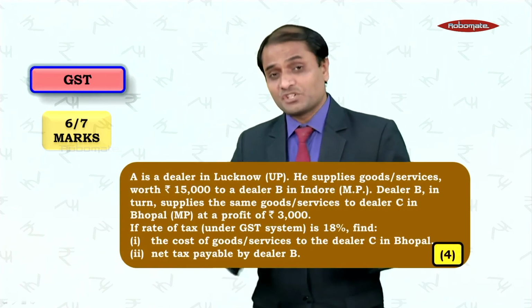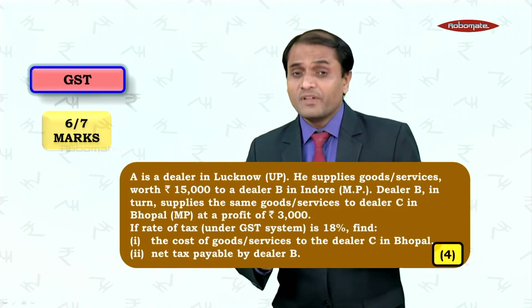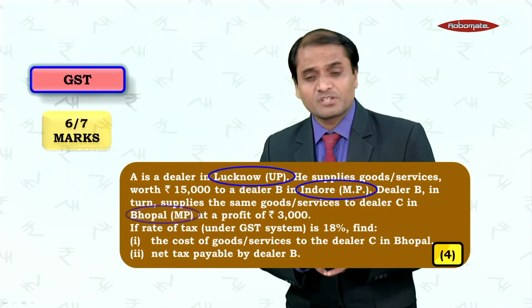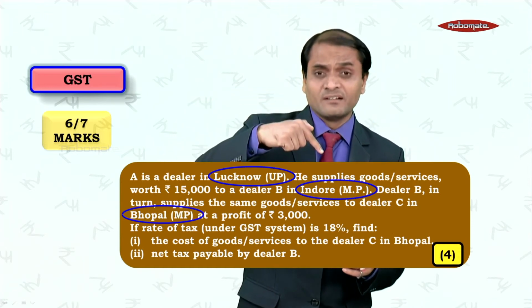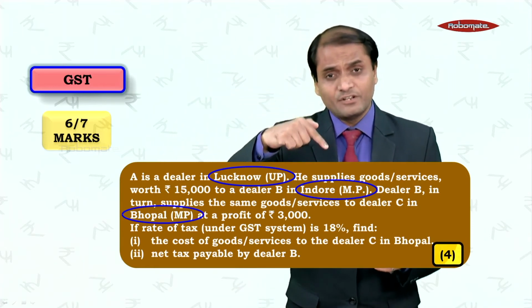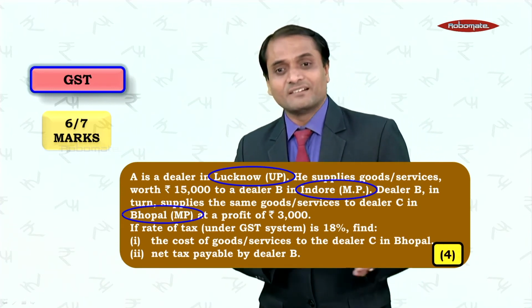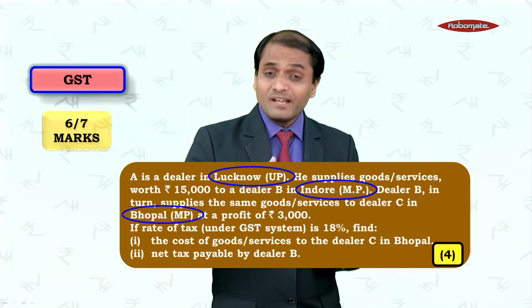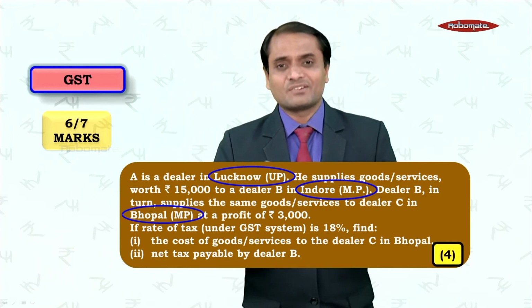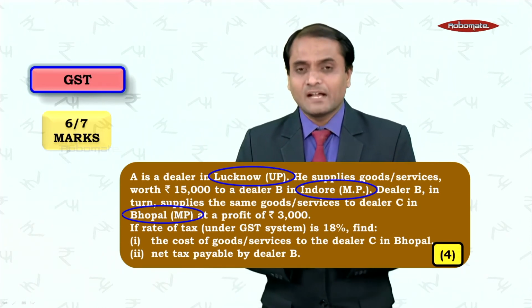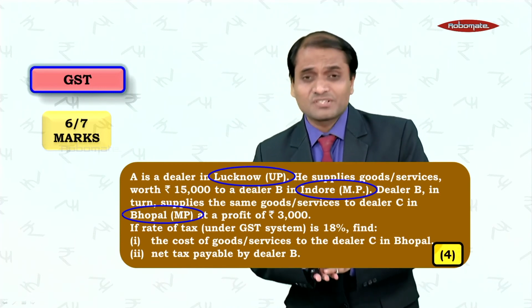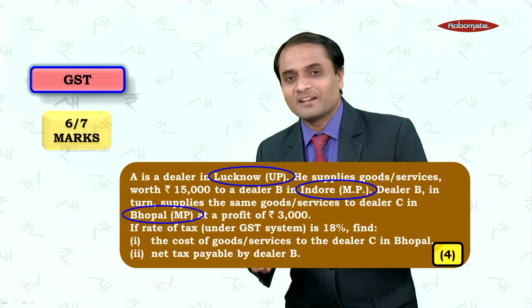You can have a very special type of word problem as I have shown here, where you have a chain of dealers. So if you observe here, there is a dealer in Lucknow who is selling goods or services to a dealer in Indore, and there is a dealer in Indore who in turn is selling this to a dealer in Bhopal. So you have interstate as well as intrastate transactions happening here, and the rate of GST is also mentioned. They may mention discount, so you will have to find out the discounted cost, and with the help of rate of GST you can find out the total amount which are payable by different dealers here. So you can get one such sum.